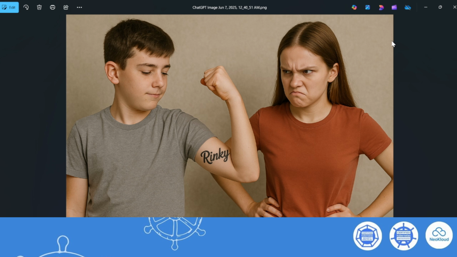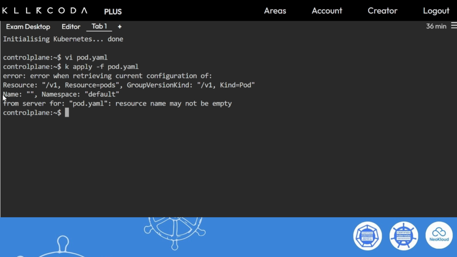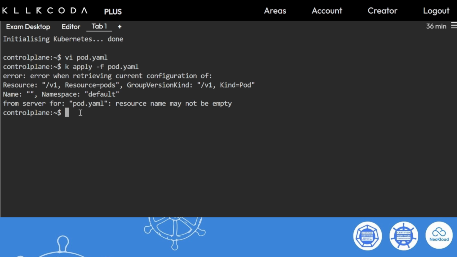So here I will just have a short pause. Here I will save and apply. You will see this error we already had in session 1, but once again we have replicated this. So here, when retrying the current configuration of resources, the resource may not be empty.